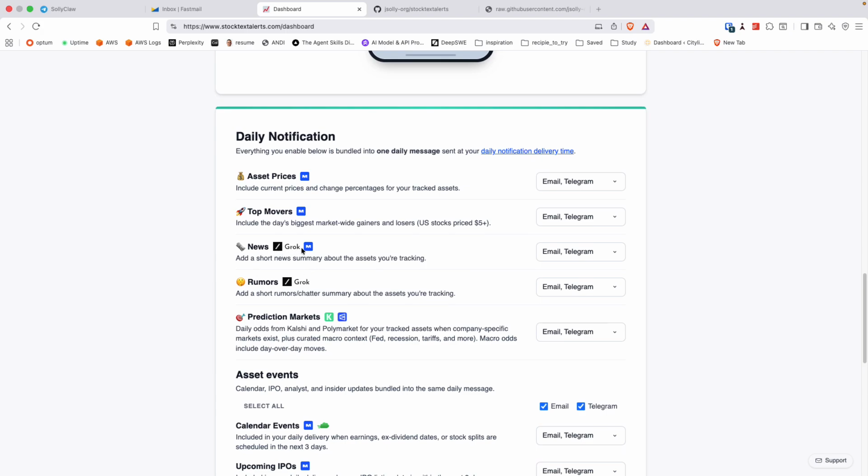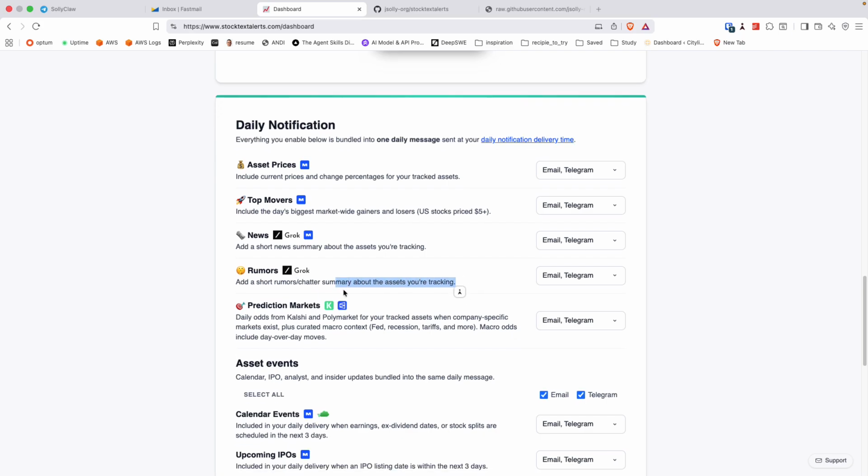The Massive API also has news specifically related to the assets you track. So we're combining news from Grok searching the internet and this Massive-provided stock endpoint. And rumors is truly Grok searching Twitter X for people talking about the assets that you're tracking.